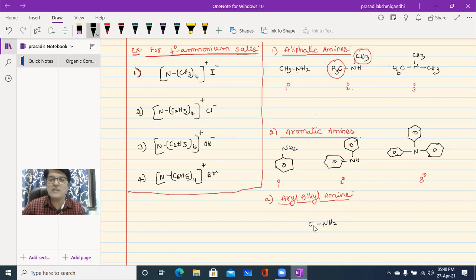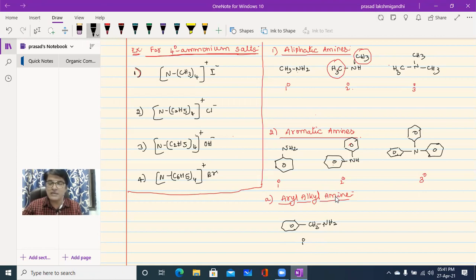Side chain means CH2 on the benzene ring, simply C6H5CH2. What we say is benzyl amine. It is also an example of a primary amine. Benzyl amine.